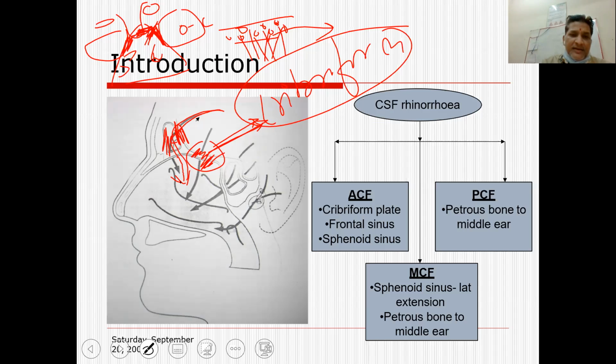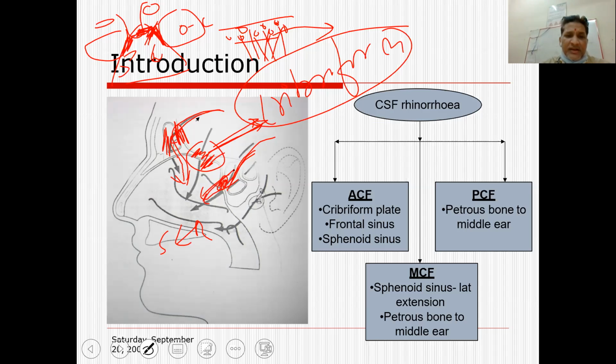Another route is when the CSF appears first into the sphenoid sinus, and the sphenoid sinus opens into the sphenoethmoidal recess, and then the CSF appears in the nasal cavity. So in the third case, the CSF leak happens via the sphenoid sinus. First the leak appears in the sphenoid sinus, and because the sphenoid sinus opens anteriorly into the nasal cavity through the sphenoethmoidal recess, the CSF appears in the nasal cavity. This is the third route.